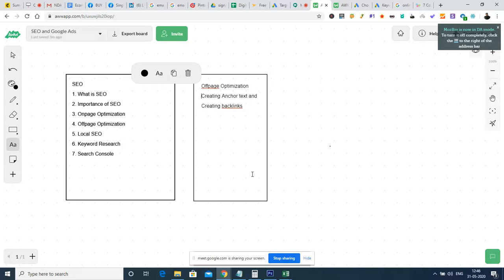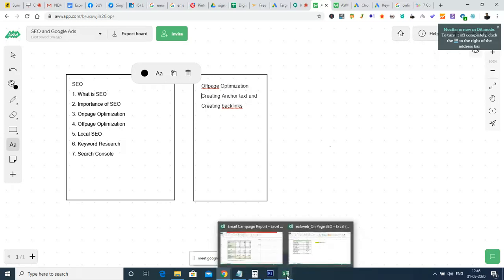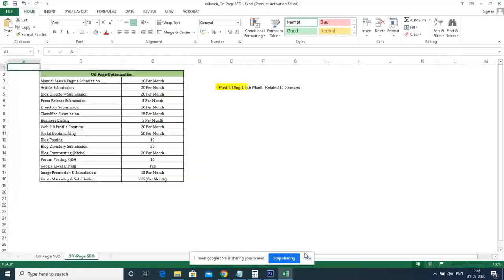I will show you an example of how to create a backlink as well. Basically, backlinks can be created in many formats. For example, one is that we can manually submit this website to the local search engines, and to all the search engines, like Ask, Amazon search, Yahoo search, etc. And next, we can do some article submission.